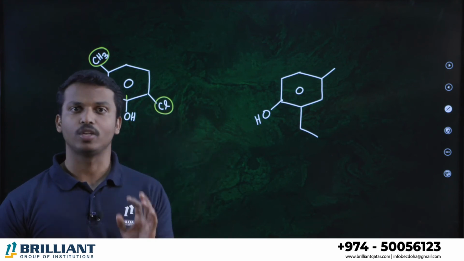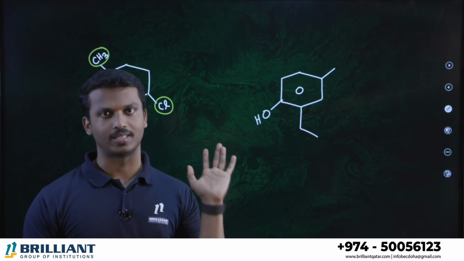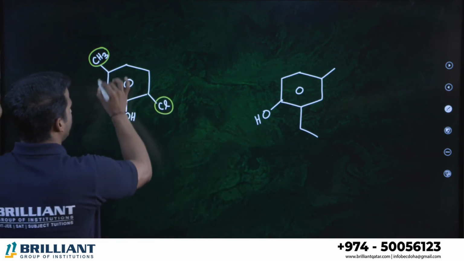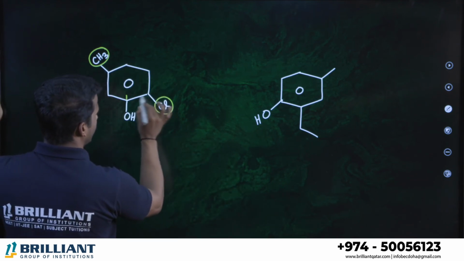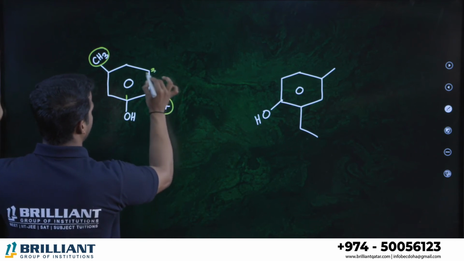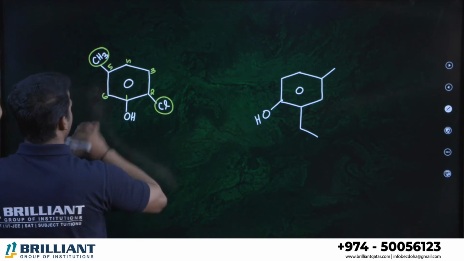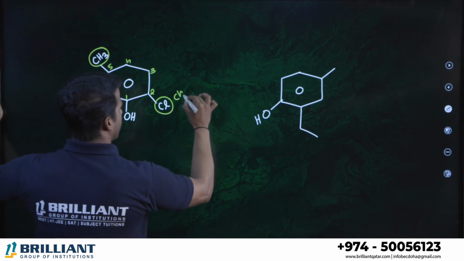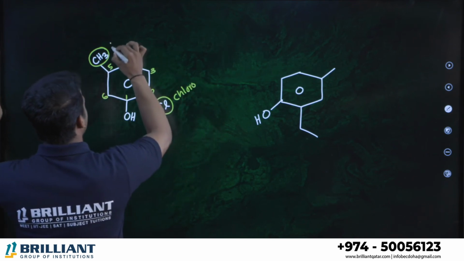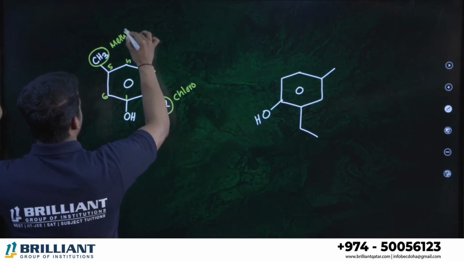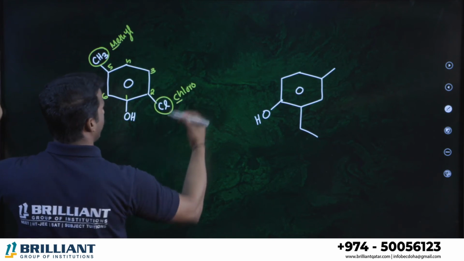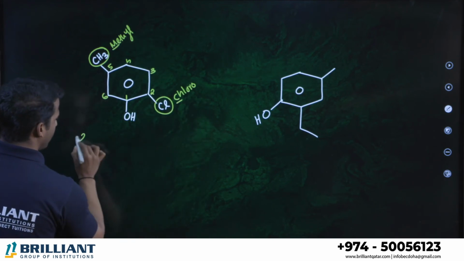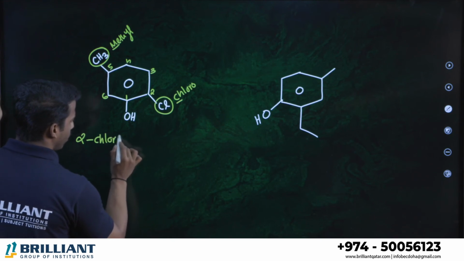Then the remaining substituents should get the lowest numbers. If you number through this side, a greater number will come, so here it is nearby: 1, 2, 3, 4, 5, 6. Cl is called chloro and CH3 is called methyl. Alphabetical order, which is first, M or C? C is first, so we say 2-chloro.